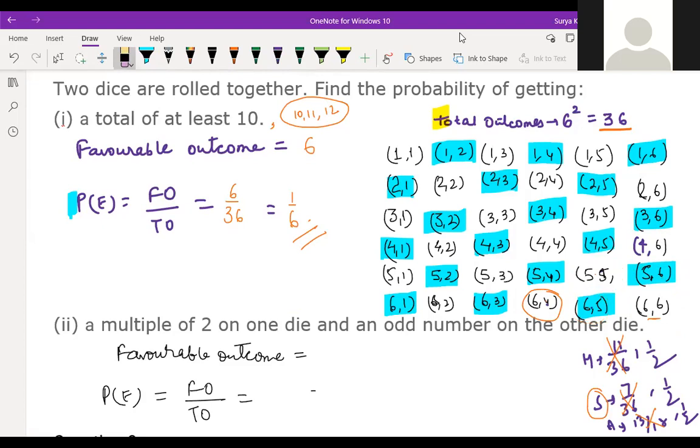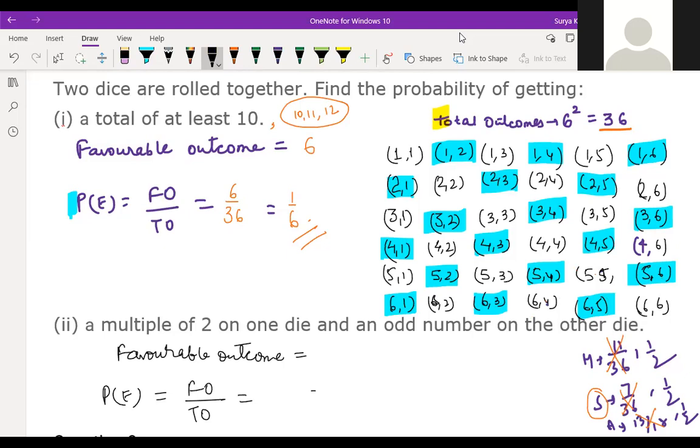So if you write here immediately, obviously it will be wrong. I have taken 5, 5 two times, sir. That's the problem. You have taken 5, 5, but that 5, 5 is there, so I have taken it two times. Everything is two times, so I took it two times. Okay, fine. So here, see children, multiple of 2 on one dice and odd number on the other die.